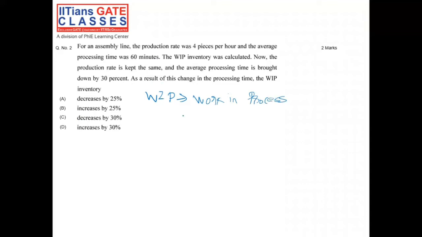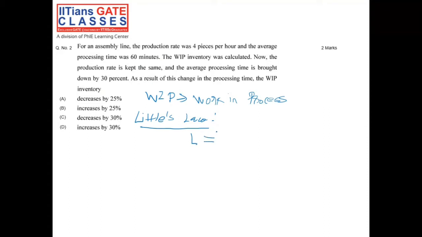So for solving this question, we know there's something called Little's law. Now what does it dictate? Little's law dictates that the work in process inventory in a stable system is equal to the average flow rate multiplied by the average processing time. So by Little's law, we can say that